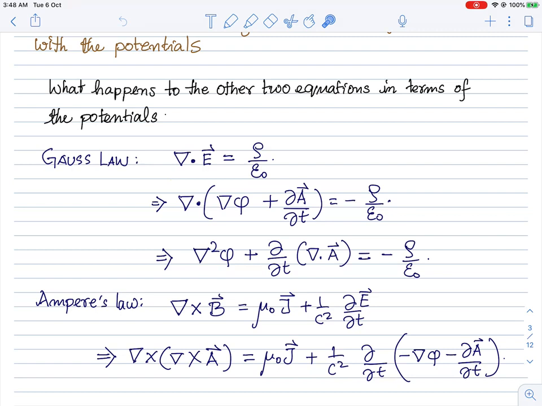And also I would like to note that the scalar and vector potentials are like four functions, because there are 3 components of the vector potential and 1 component of the scalar potential. And because there are 4 functions, here also we have 4 equations in some sense: this Gauss law is 1 equation, a scalar equation, and this Ampere's law is a vector equation, so there are 3 components. Again there are more subtleties about the number of equations and unknowns, but at least the number of equations now matches exactly with the number of functions that we need to solve.